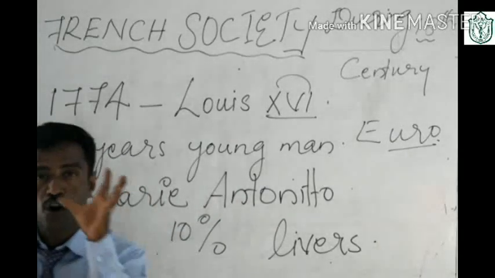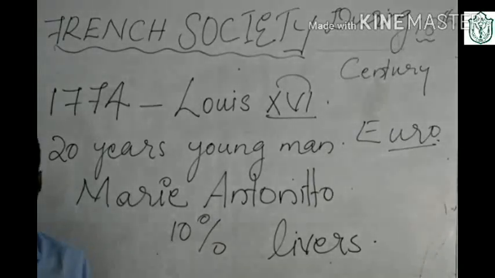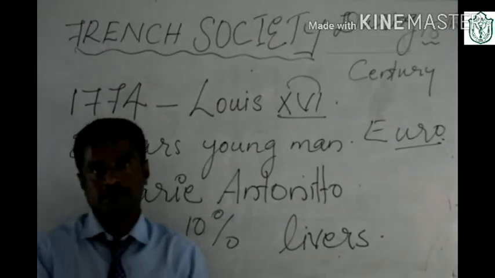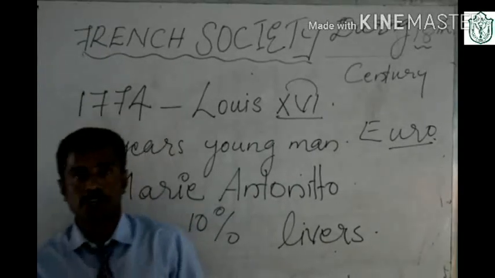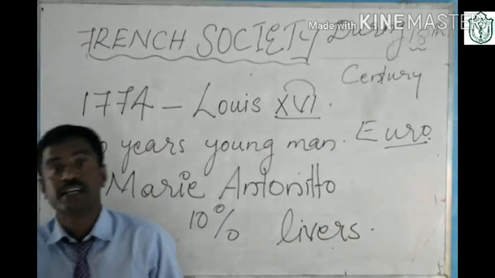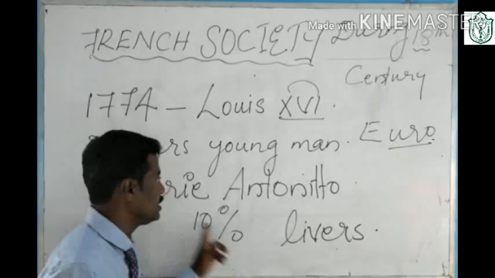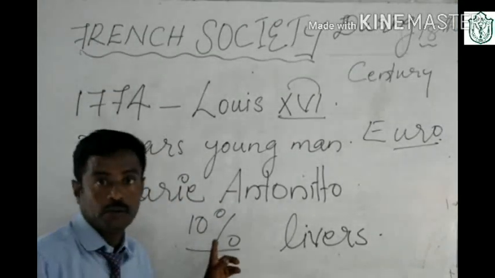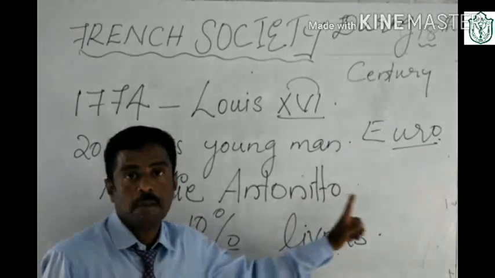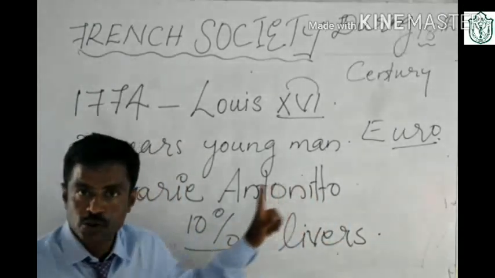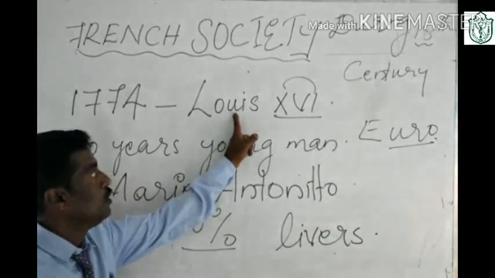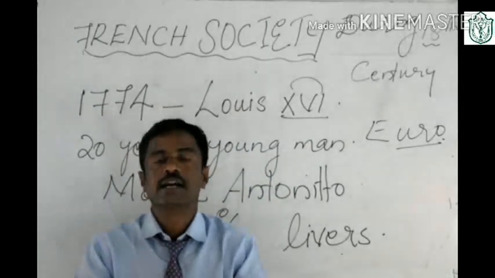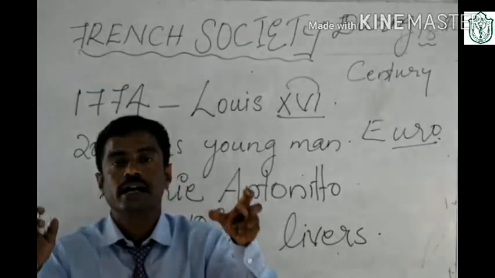The king was forced to increase the budget for the payment of the interest. He wanted to give 10% interest to the money lenders. There was no way in front of Louis XVI. That is why in the budget section he increased the tax.